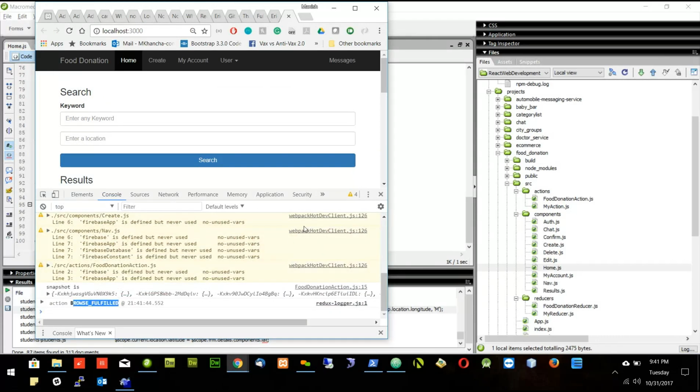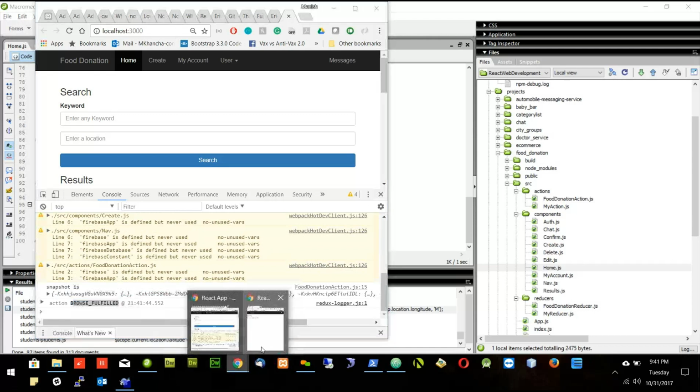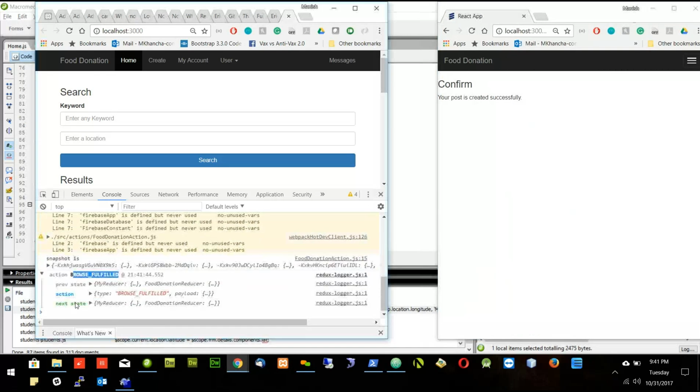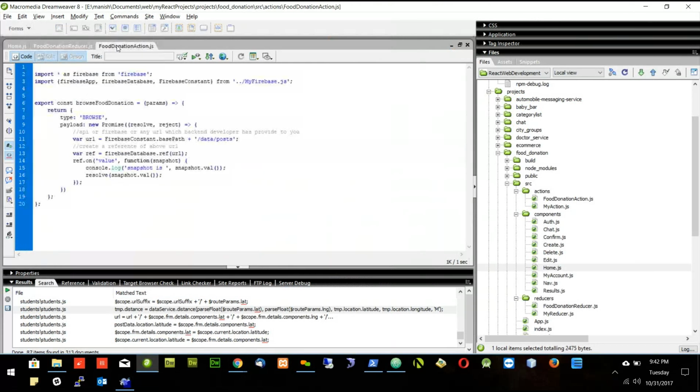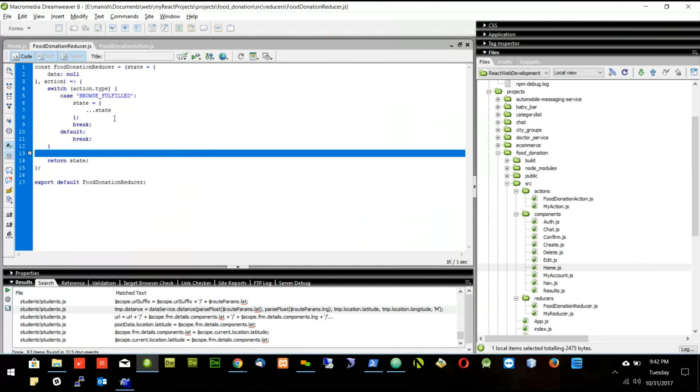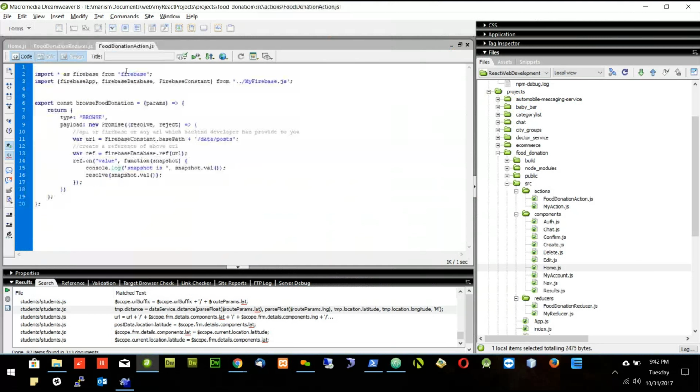But when I add a record, I'm not getting this browse. And if I'm not getting browse or browse fulfilled every time I create a new record, I won't be able to show it on the page.